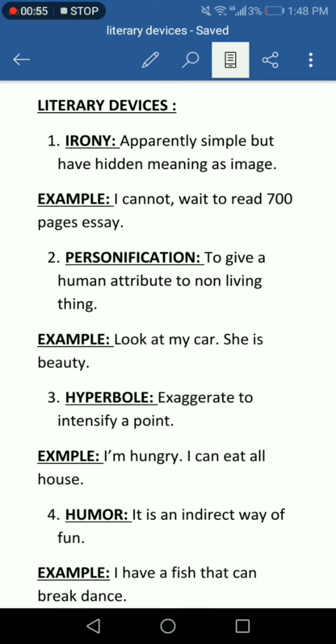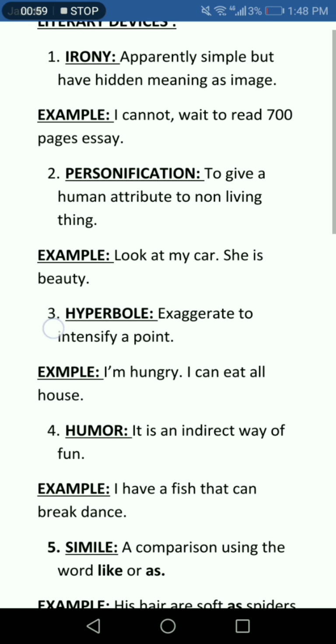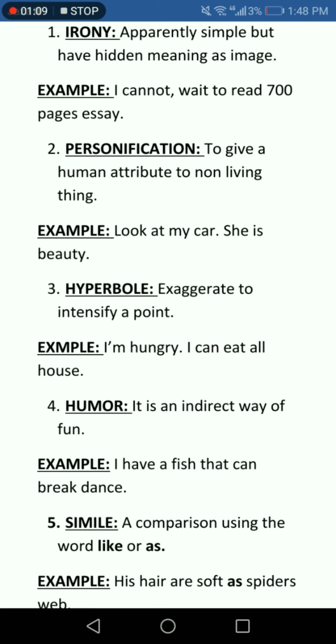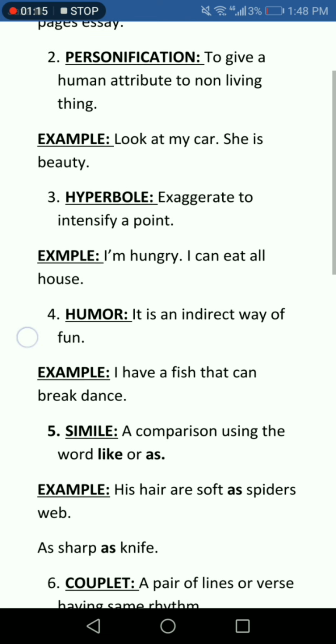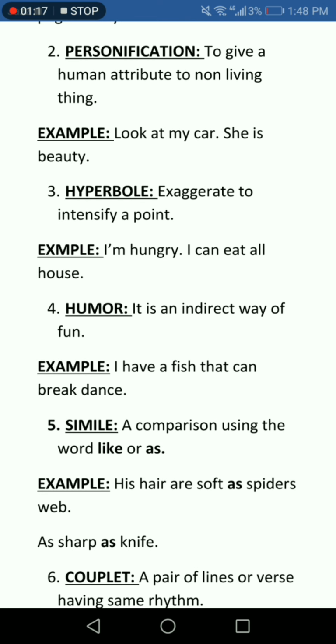Personification: giving a human attribute to a non-living thing. What is a human attribute? A human attribute is like beauty. So when we add beauty to a non-living thing, like a car or a chair, it becomes personification. Example: "Look at my car, she is beauty." So it's a personification example.